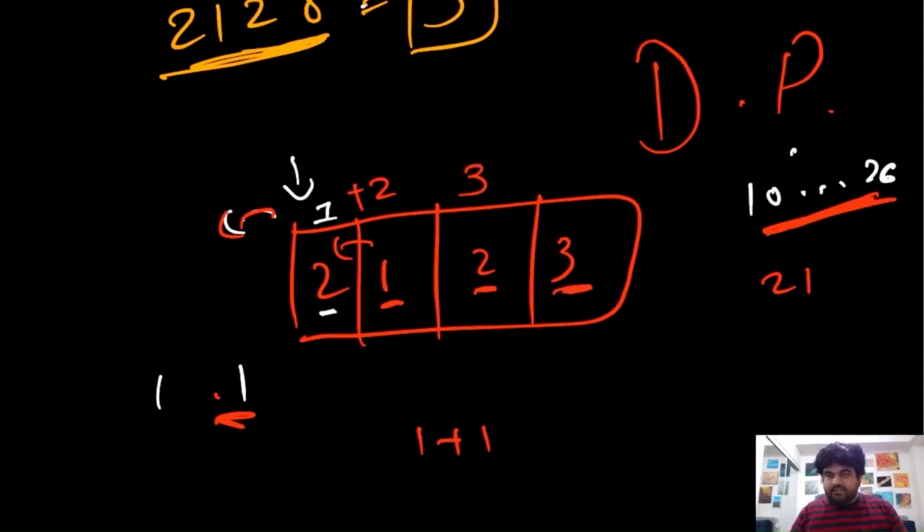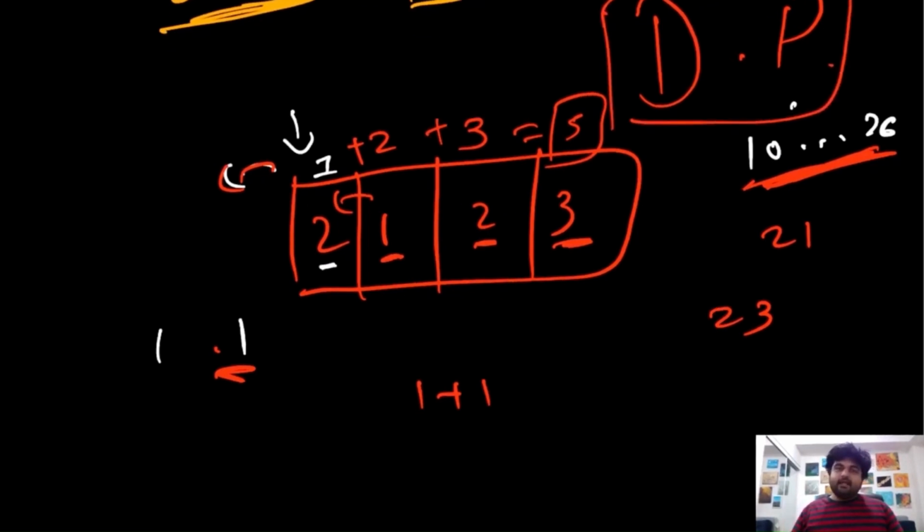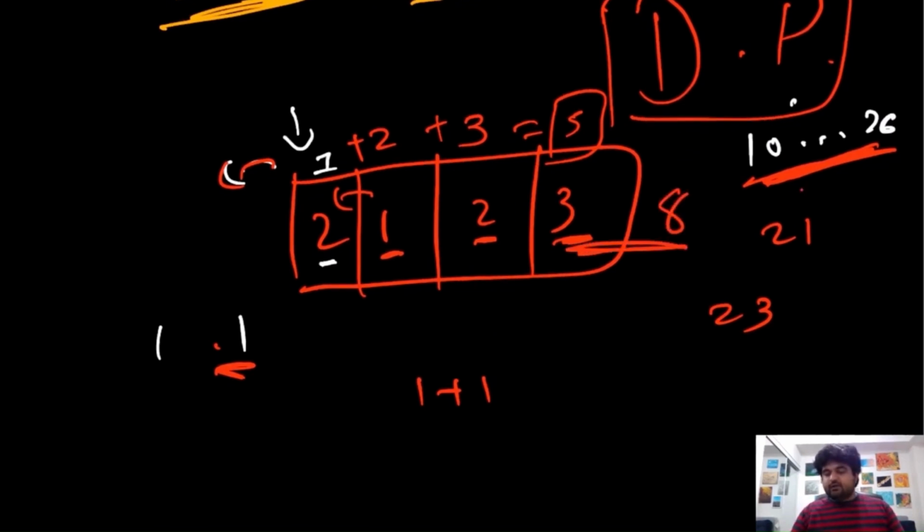Now we have this 3. Now it creates the value 23, which again falls between this range. So we can do the sum of 2 plus 3, and that becomes 5. And this 5 would be our result. So this is a very important dynamic programming solution. And at any given moment, if we find out that suppose over here we have a value 8, now this 38 does not fall between this 10 to 26. So it becomes simple that for this pair, the number of ways we can decode this will still be 5, because we'll just take whatever value we have calculated over here.